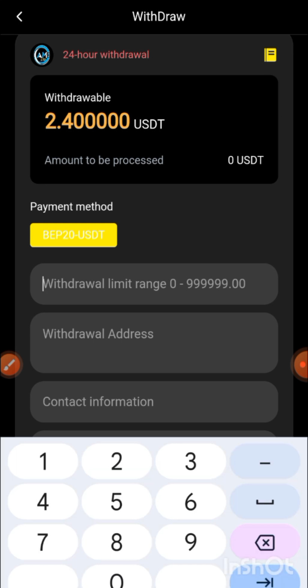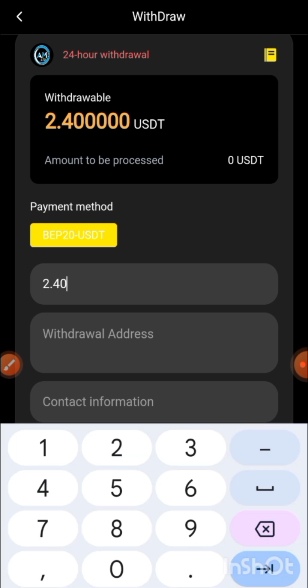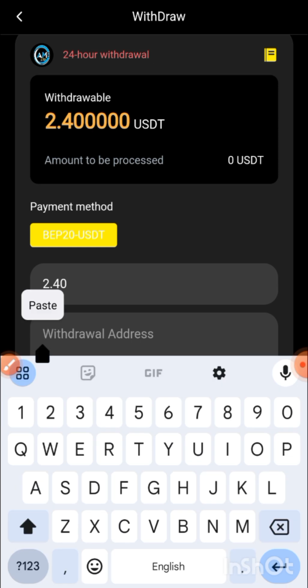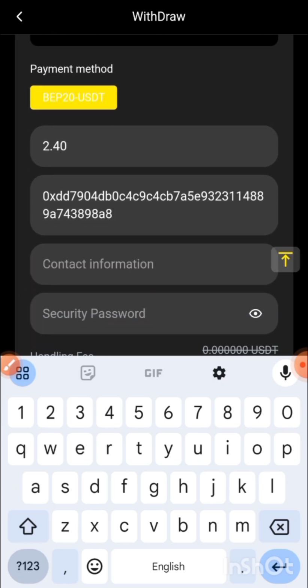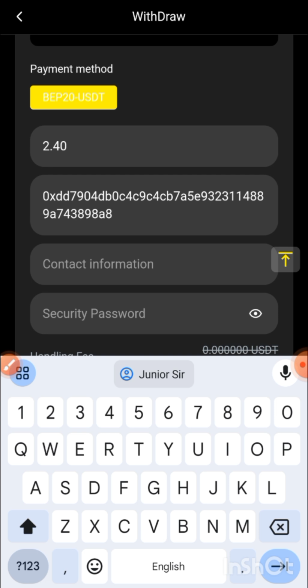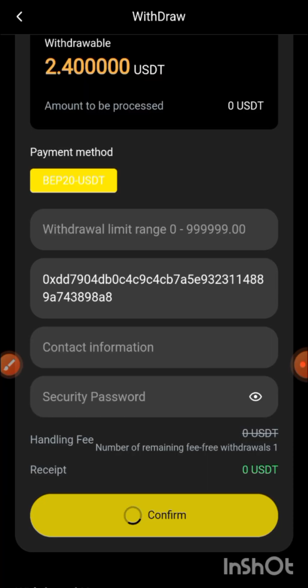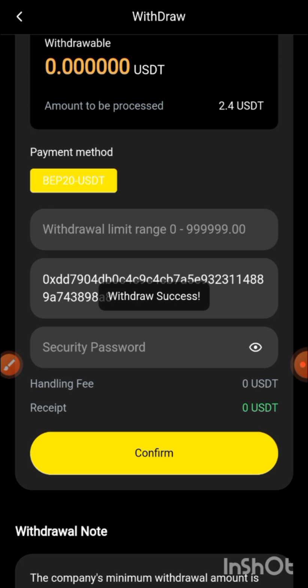First of all, you need to open your Binance wallet, click on BEP20 USDT, copy the address and paste it here, and put in the amount which you want to withdraw. I have 2.40 USDT in my wallet. I put in my wallet address, my contact information, and my security password. After filling in all the blanks, you can get your withdrawal very soon. My withdrawal has been done successfully. I am waiting for my withdrawal.